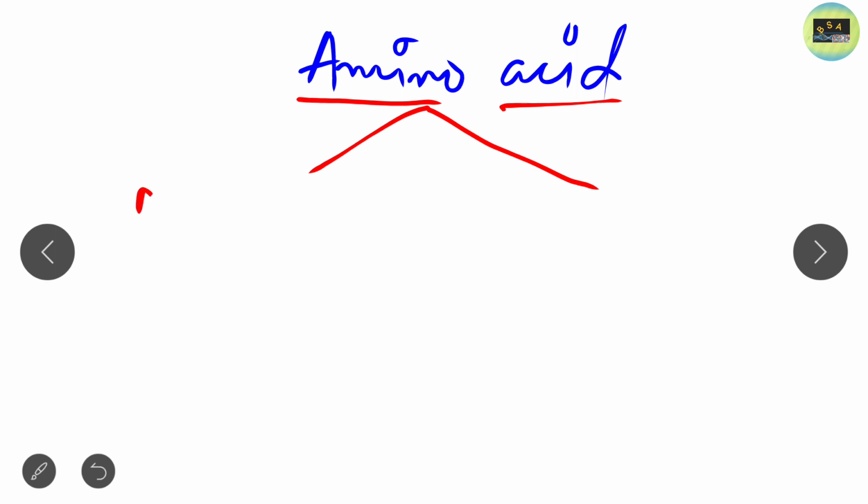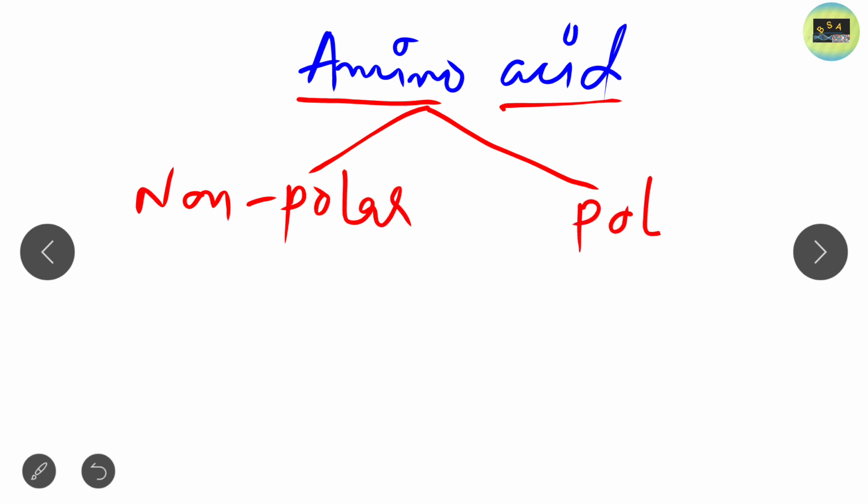So, non-polar and polar. Please note down this classification system, because in the upcoming lectures I will explain all these amino acids, and you have to note which amino acid is polar and which is non-polar. You should remember all these things. That's why I repeatedly say please note it down. So amino acids are classified into polar and non-polar.